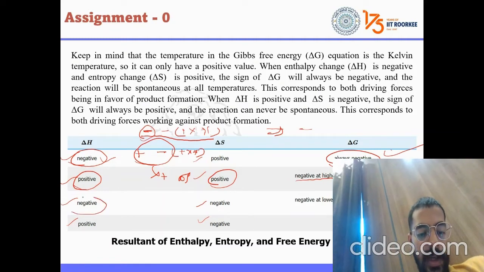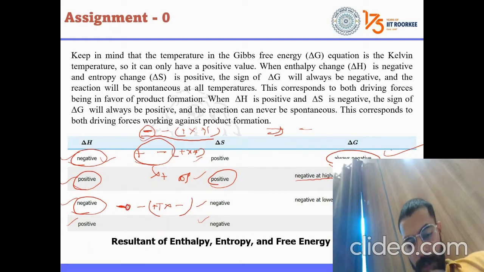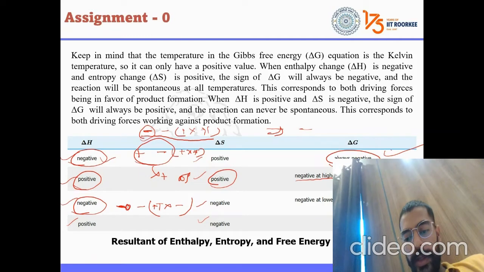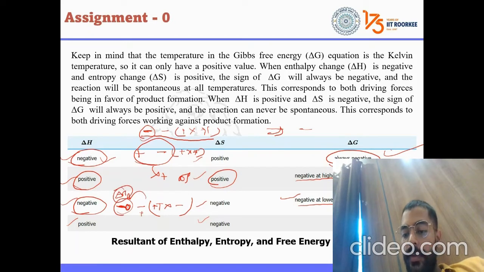Similarly, delta H negative, that means negative here. The second term is negative times some temperature that is positive, so overall negative. Suppose this is delta H. There are again two cases: negative at lower temperatures. If temperature is lower, it will get to positive, but it cannot overcome the delta H that is negative, so it will be spontaneous. But in the case of higher temperatures, delta S will become positive and higher than the delta H value. So what will happen? It will act as a non-spontaneous reaction.